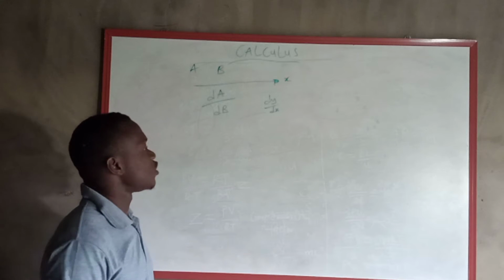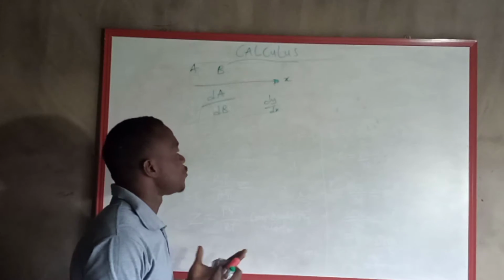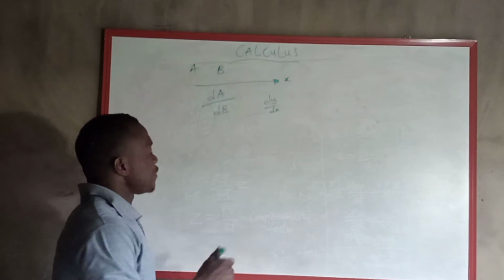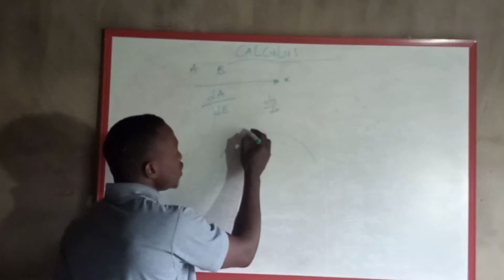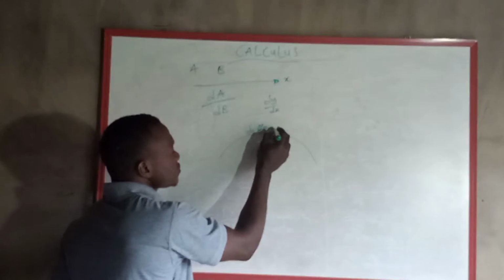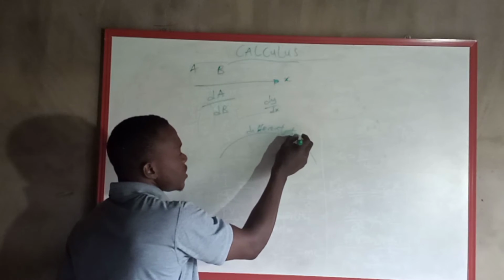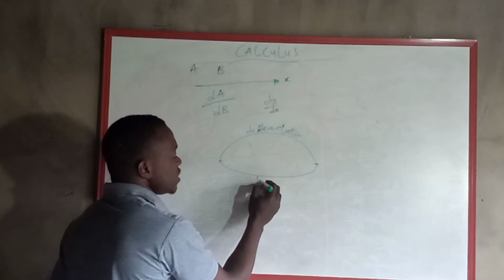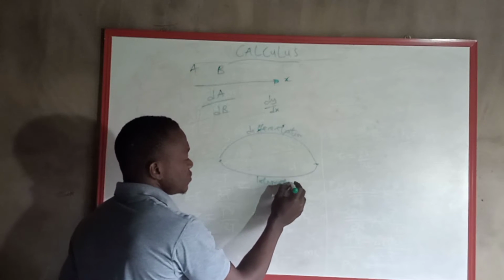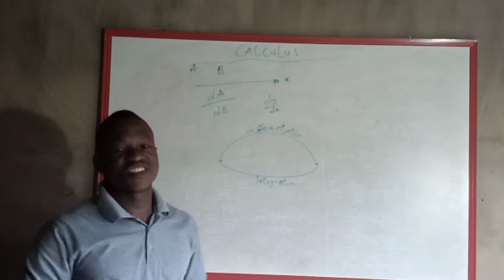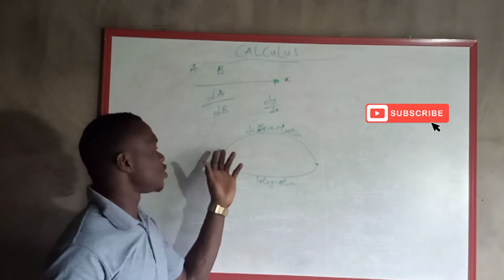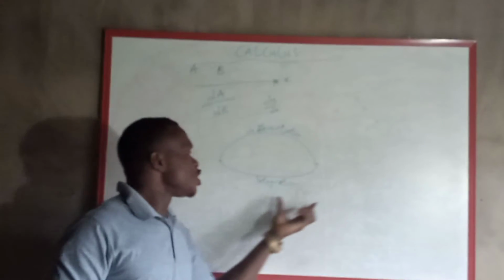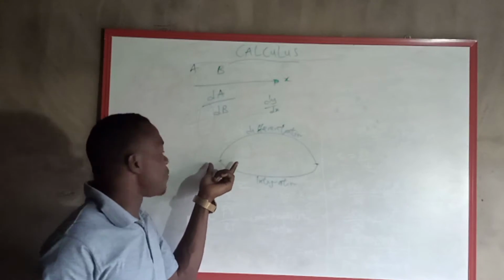Now there are two forms of calculus. You are either calculating or solving from beginning to end, or from end back to beginning. If you are solving from beginning to end, we call it differentiation. If you are solving from the end back to the beginning, we call it integration. So most people say integration is difficult. It's not difficult. If you are able to differentiate a principle from beginning to end, if you integrate that particular end, you must surely come back to the beginning.